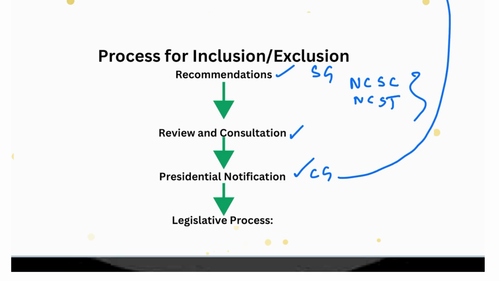And we have the legislative process. If changes to the SC and ST list require amendments to existing law or the Constitution, legislative procedures are drafted, which are reviewed and approved by the Union Cabinet before being presented to the Parliament. So in this topic, we have discussed the reserved classes, constitutional provisions related to SCs and STs, and the process of inclusion and exclusion of communities from the SC and ST list. So this is for the discussion of the reserved classes.